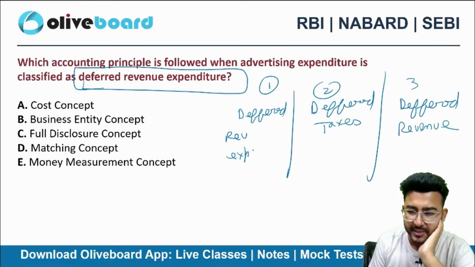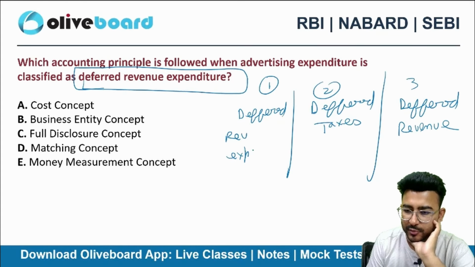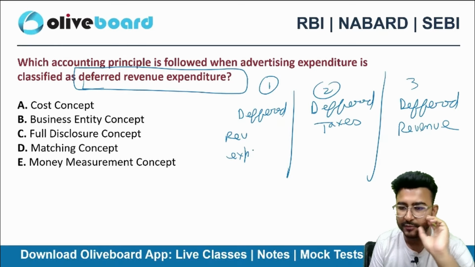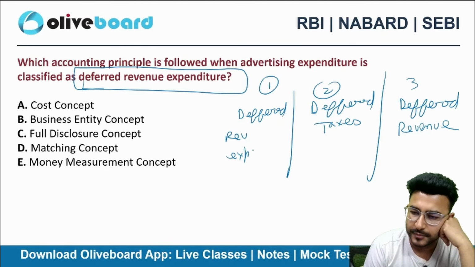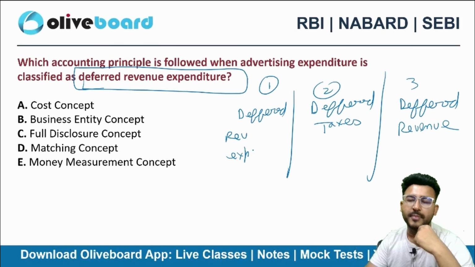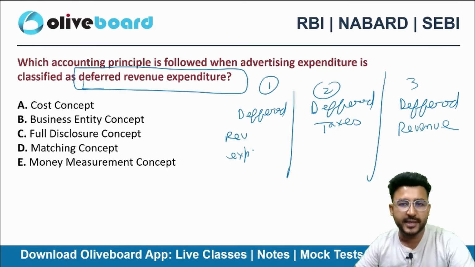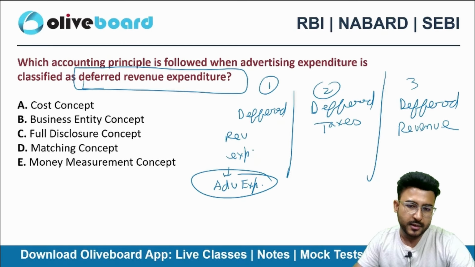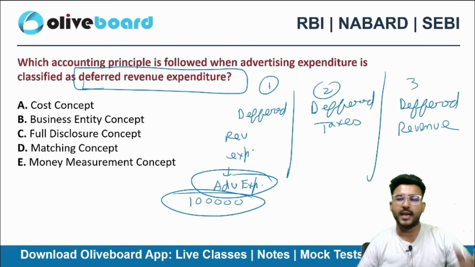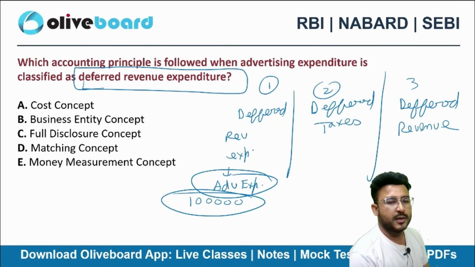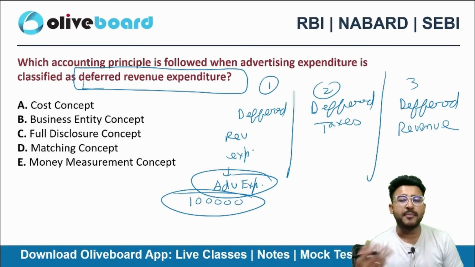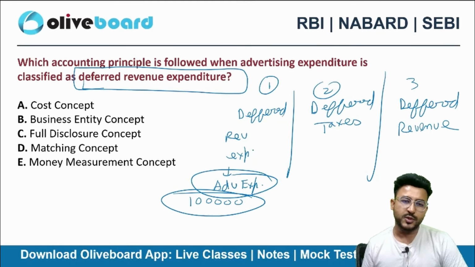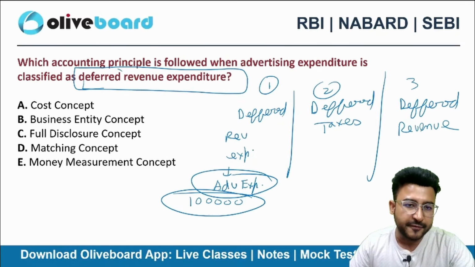Future operational expense, okay. Future economic benefit to be retrieved, so expenditure divided into years is deferred revenue expenditure, okay. Acceptable. Expenditure that provides long-term benefit. For example, advertisement expense. I incurred 1 lakh rupees as the advertisement expense. It will be helpful for me right now and in the coming few years as well. So can I say that I can defer this revenue expenditure?